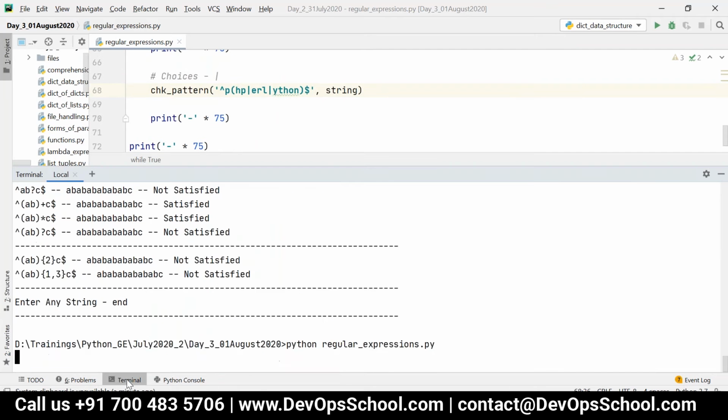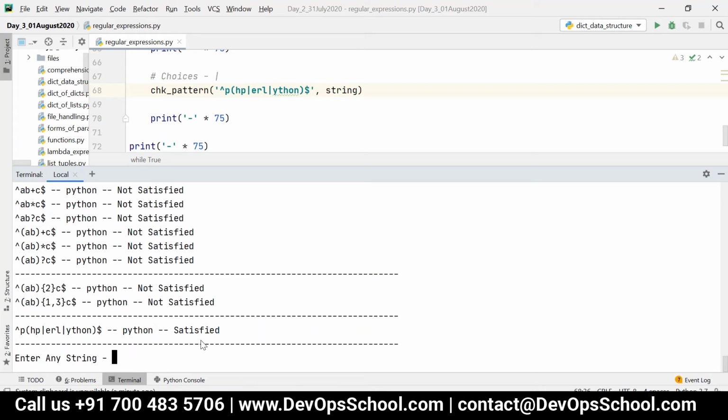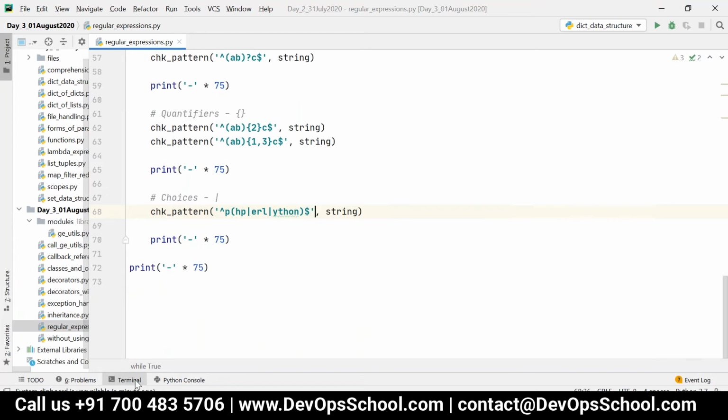So now if I give, let's say, Perl, you can see it is satisfied. PHP, you can see this is satisfied. And if I give Python, it is satisfied. Okay, if I give everything, PHP, ERL, and then YTHON, you can see it is not satisfied. So that is nothing but choices. And then we have something called alternatives.